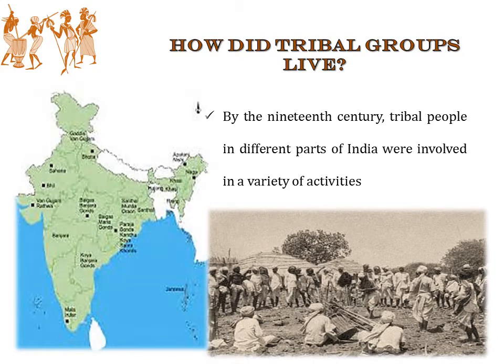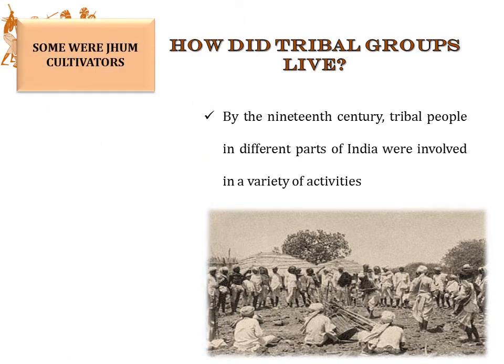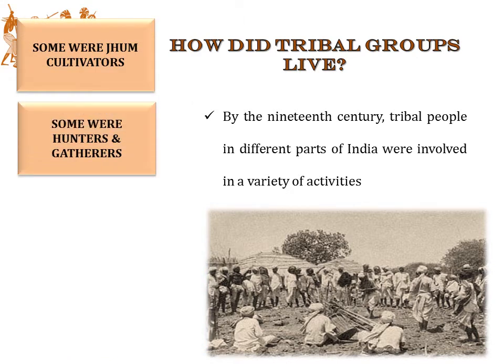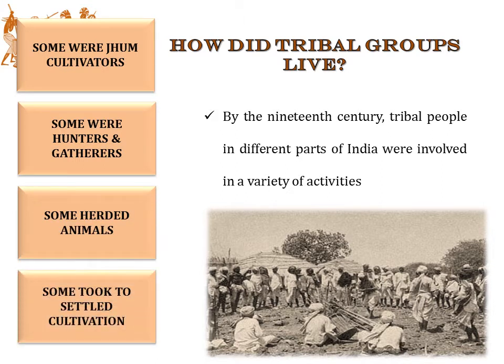So first let's see how the tribal groups lived in our country. By the 19th century, the tribal people lived in different parts of India. See here we can see the location of some tribal groups in India. And these tribal groups lived a very productive life. Like some were cultivators, some were hunters and gatherers, some herded animals, and some took to settled cultivation. So let's discuss each of these points briefly.